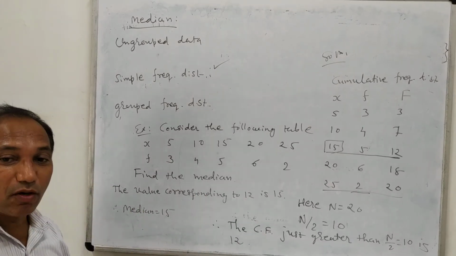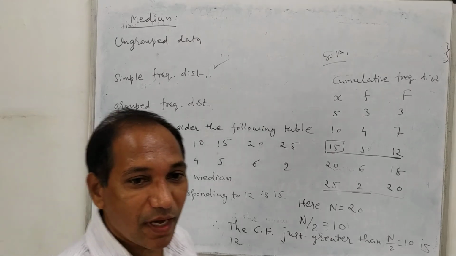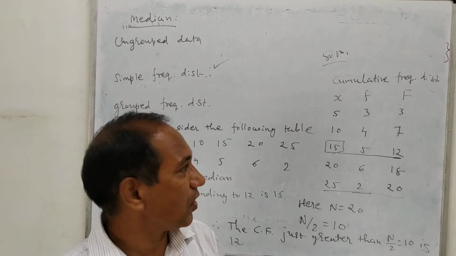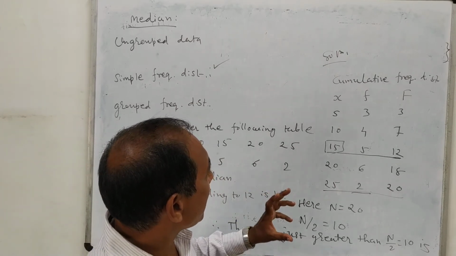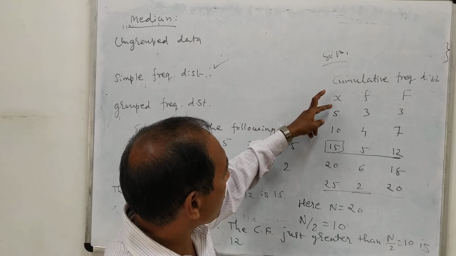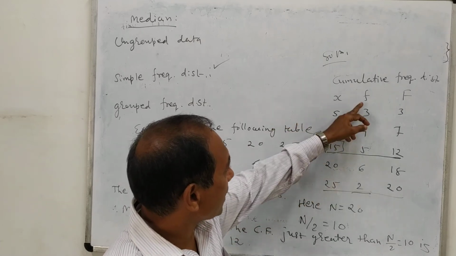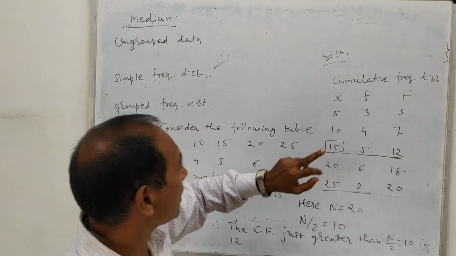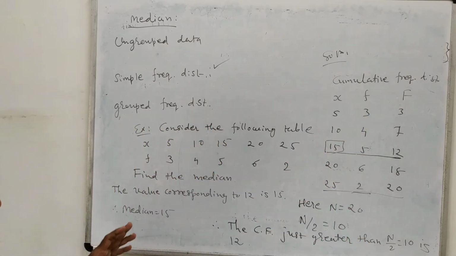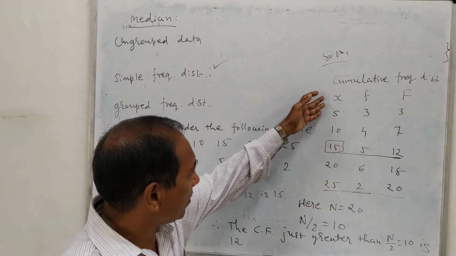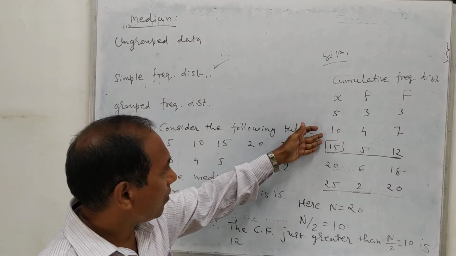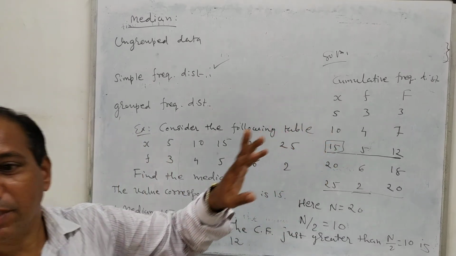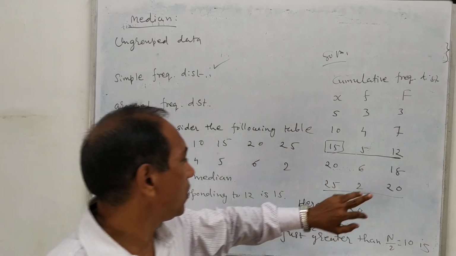And one more thing you should remember: whenever we find the mean, median or mode, as we will see later on, all these values always come from the values of x only. These are the supporting values. f means frequency, these are the supporting values. So the mean, median and mode always reflect values from x. So here the median is equal to 15, that means the value of x corresponding to 12.